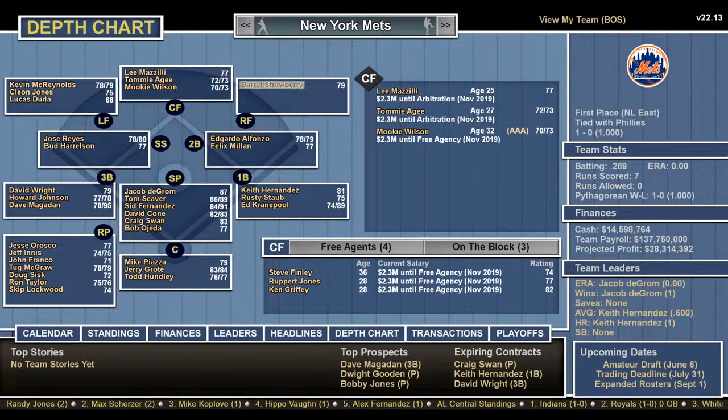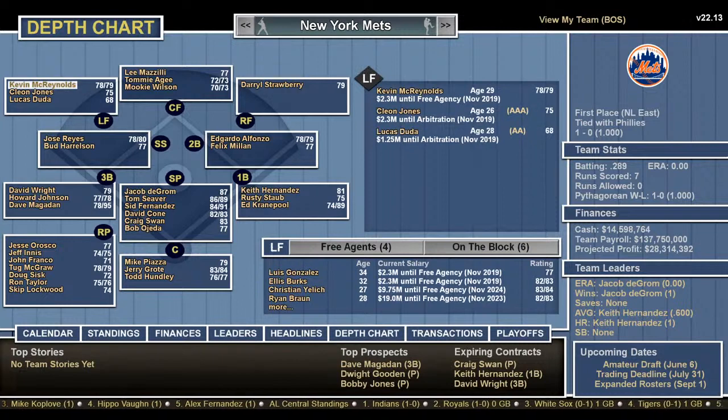Darryl Strawberry is the only right fielder, but again, you get Mookie Wilson. You can play all three outfield positions. So can Tommy Agee, and so can Lee Mazzilli. And then you have Kevin McReynolds in left, Cleon Jones, and Lucas Duda. So it seems like they're missing some people here.